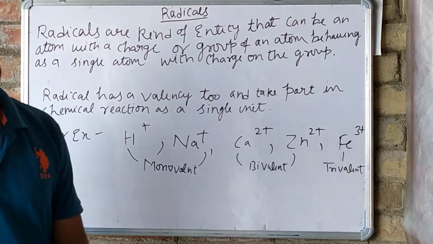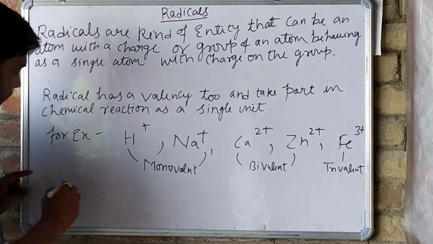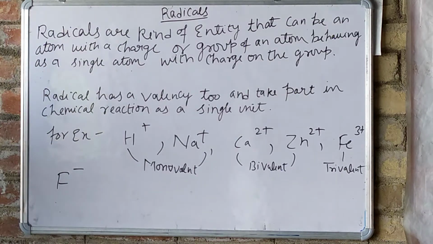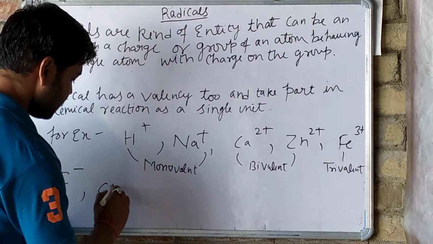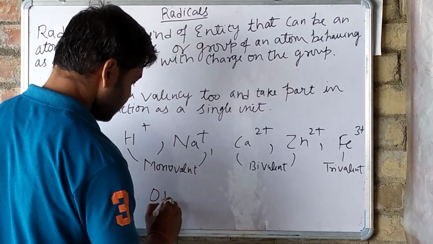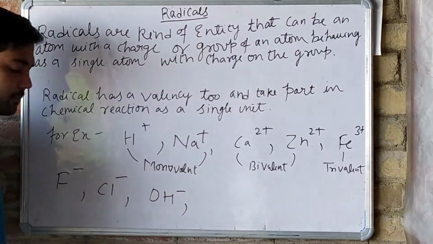See here, some negative radicals: fluoride, F minus; then chloride, Cl minus; then hydroxide, OH minus.